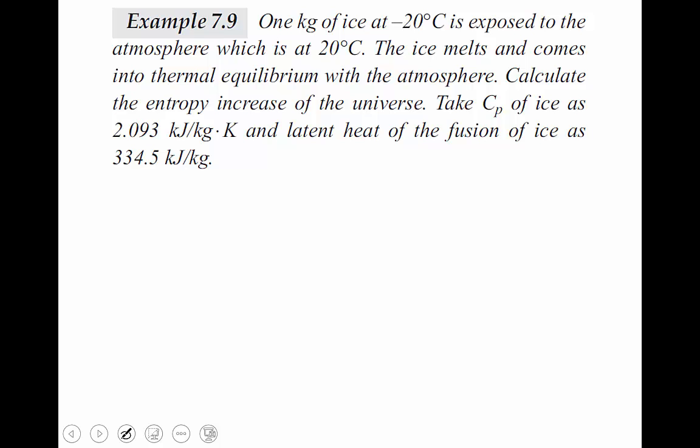Then come to the problem. Ice at minus 20 degrees Celsius goes to 0 degrees Celsius ice, then 0 degrees Celsius ice to 0 degrees Celsius water, which is the phase change process. Then 0 degrees Celsius water to 20 degrees Celsius. Therefore we have three lines: the first one is the ice region, another one is the phase change region, and another one is the water region. This is a heating process.